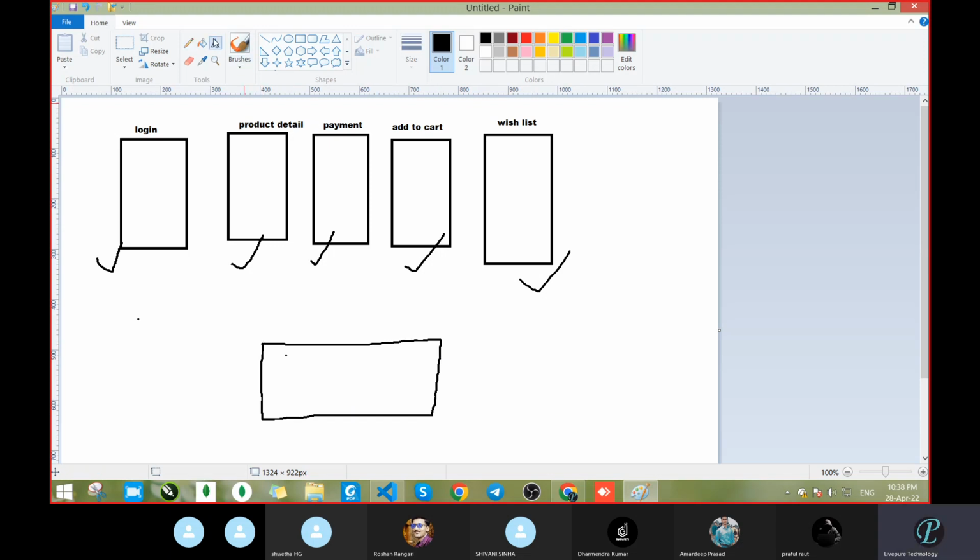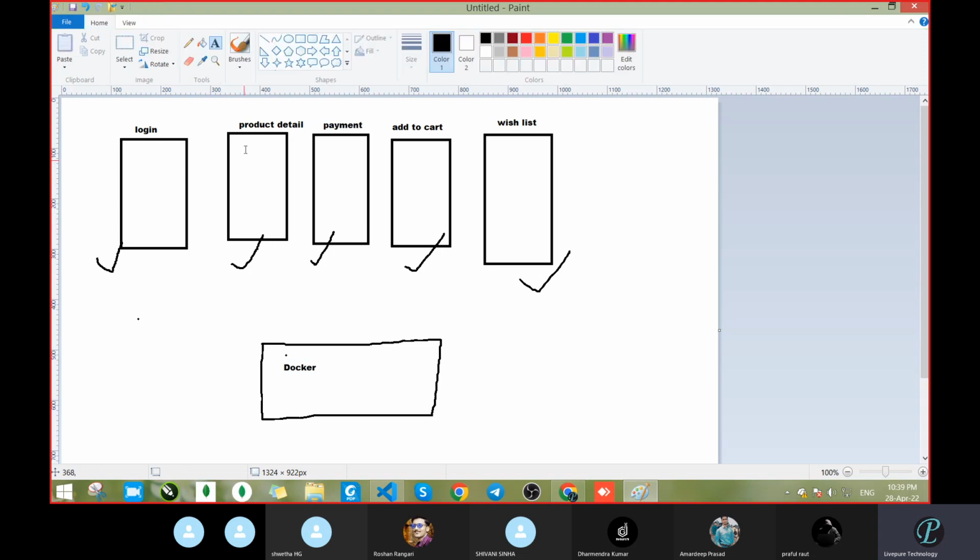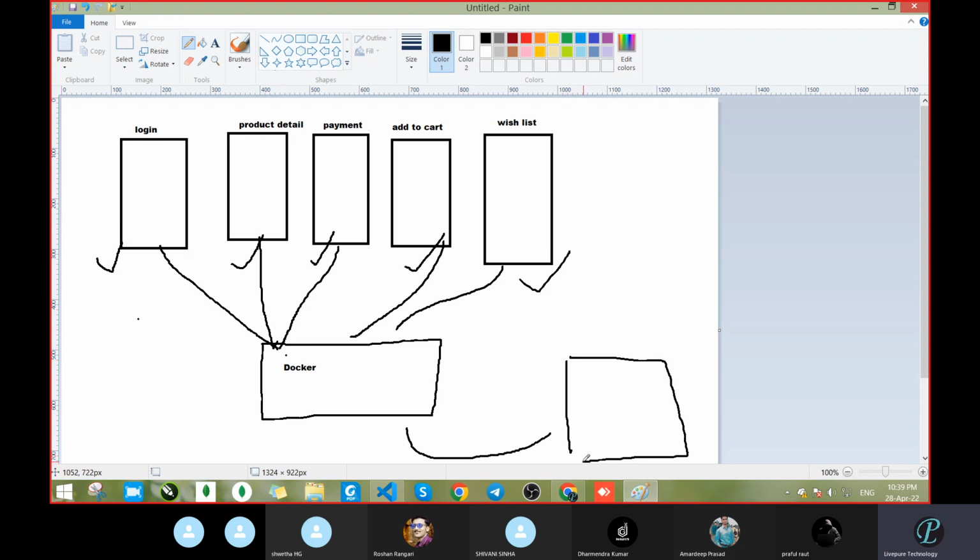Maybe on YouTube you will get a video on these things. Docker. One Docker is there. In this Docker, what we have to do? We have to register all of this. Whatever page you have done, you will register here, and then you will use the application. When you are requesting any page, due to registration, this page will be available in your website, because in Docker you had already registered.